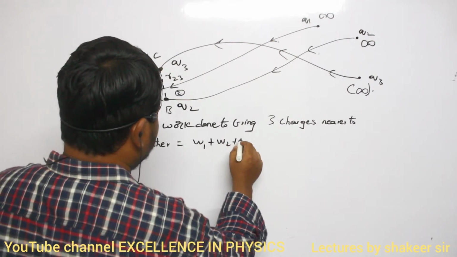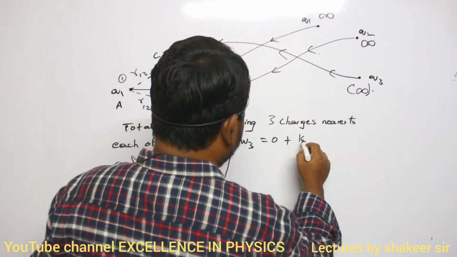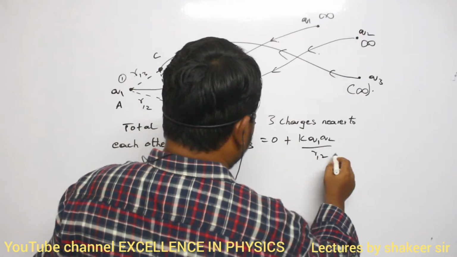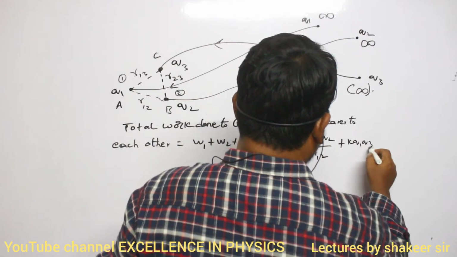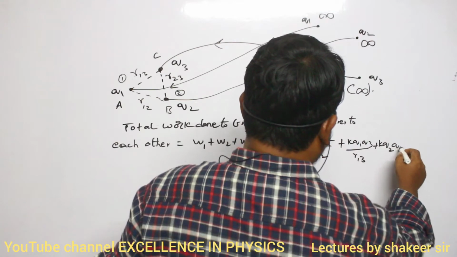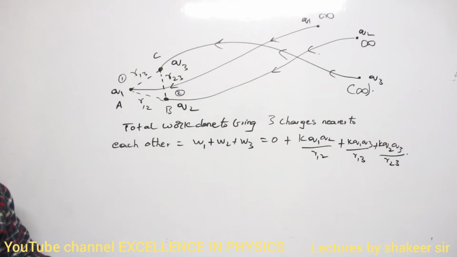W1 plus W2 plus W3. W1 is 0, W2 is K Q1 Q2 divided by R12. W3 is K Q1 Q3 divided by R13 plus K Q2 Q3 divided by R23. This is the total amount of work done. Are you able to understand?